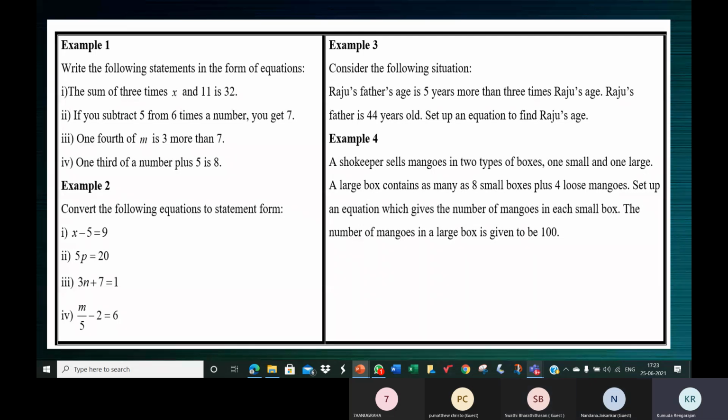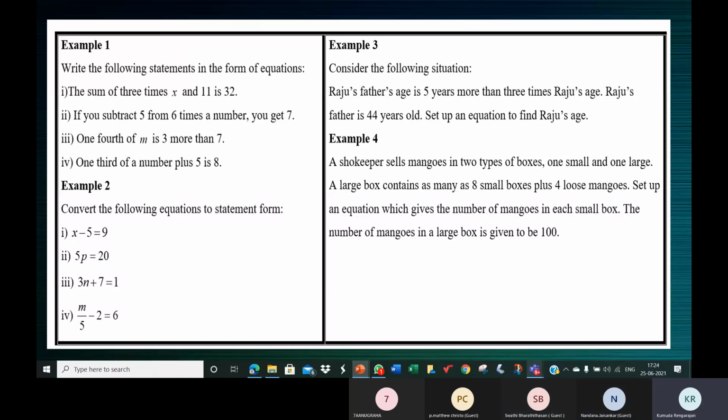In one large box, how many small boxes are placed? 8 small boxes, plus 4 loose mangoes. Now do we know how many mangoes are there in one small box? No, ma'am, we are not given. We don't know how many mangoes are there in one small box. So what have we assumed that as? As variable x, or any alphabet. Yeah, as x.